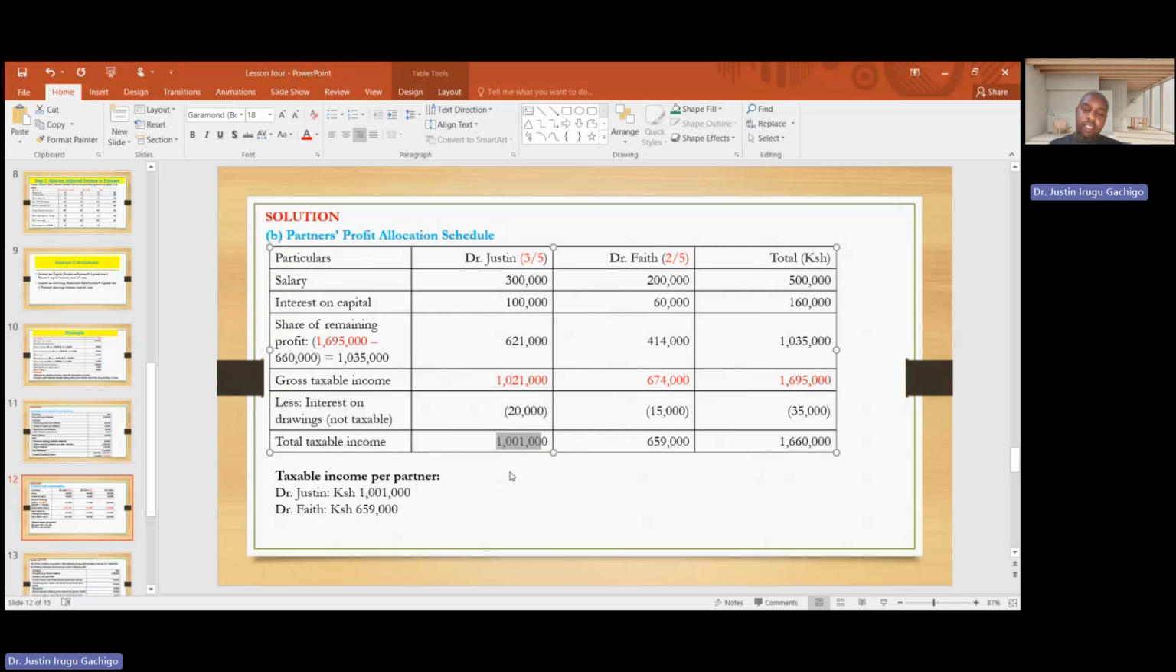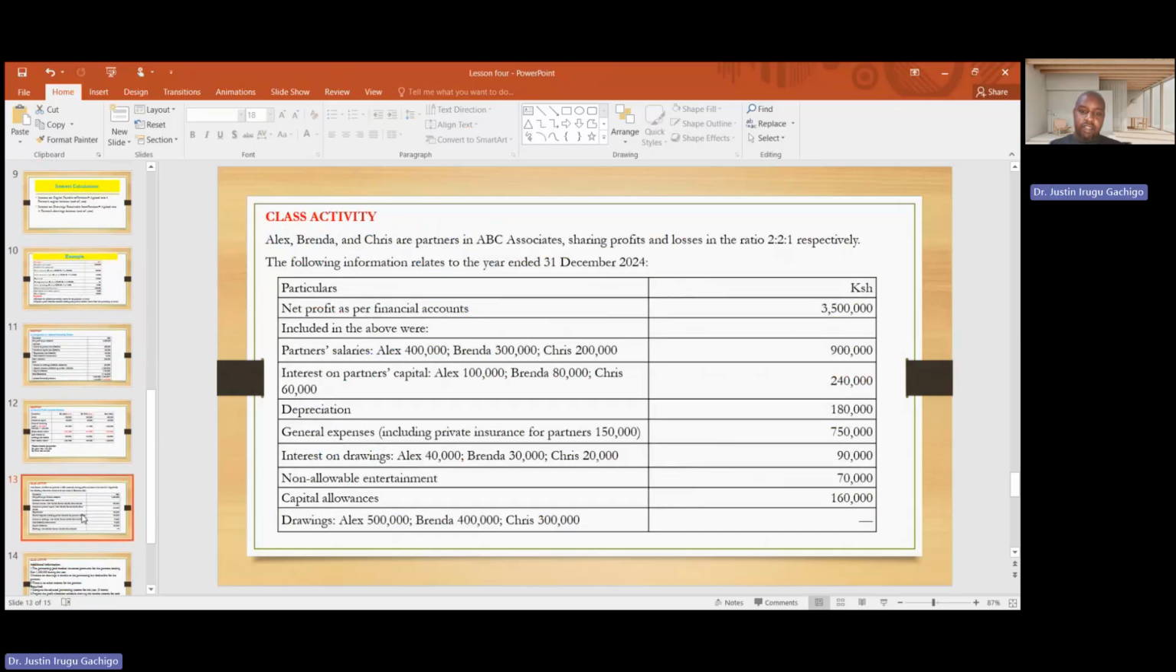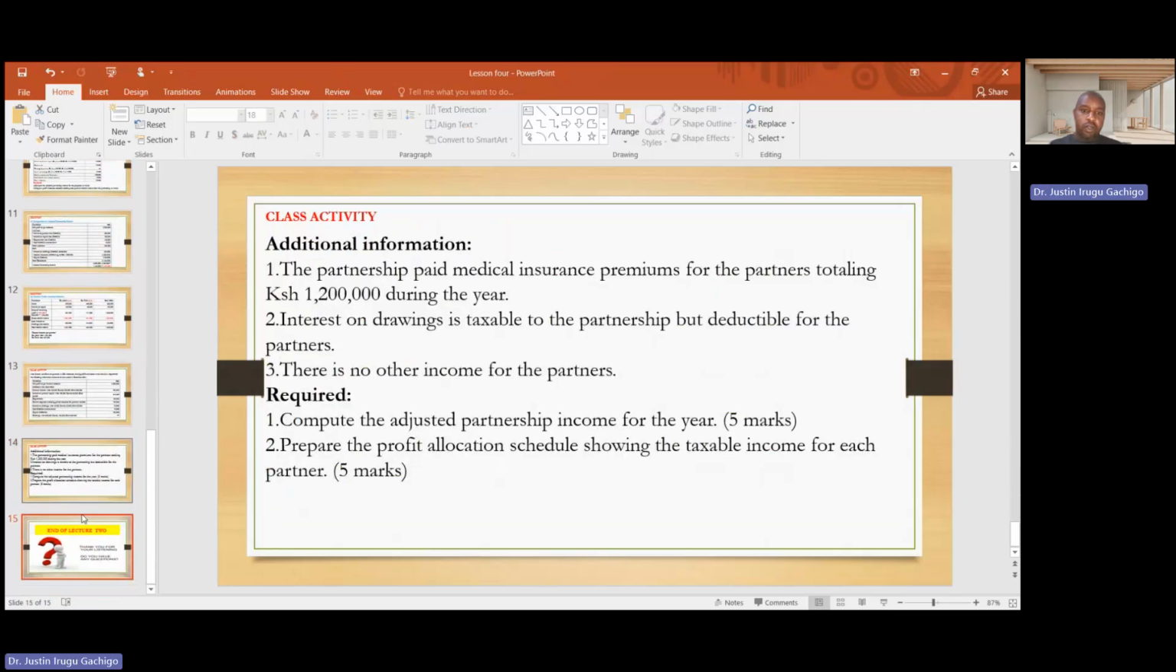And this is normally taxed on a graduated scale, like other employees. So there is a class activity here. Please do it on your own.